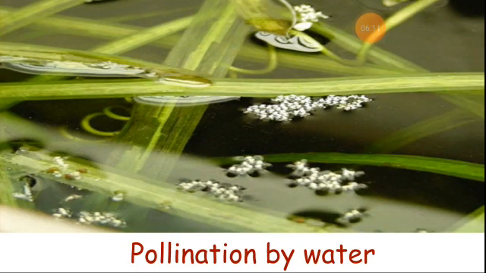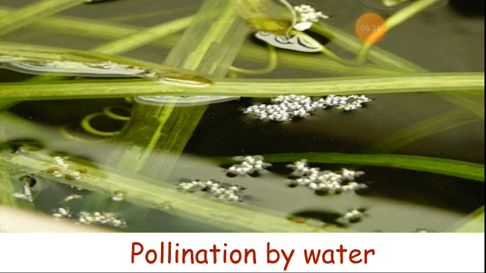Second is pollination by water. It takes place in aquatic plants like hydrilla. Pollen grains released from mature anthers rise to float on the surface of the water, and they are carried to projecting stigma from the female flower through water current.